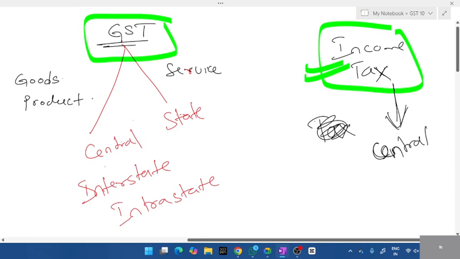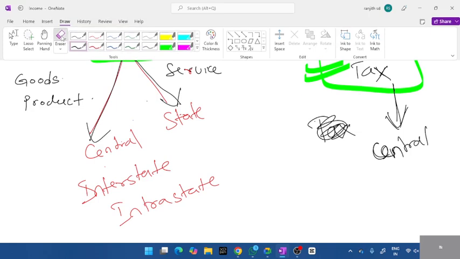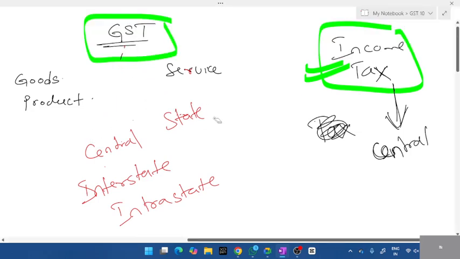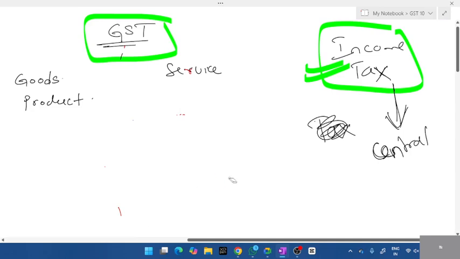But when you run a business of your own, when you give a product or service, then that tax is split into central and state. Tax is nothing but, students, for the development of parks, roads, flyovers, infrastructure. That applies to services and goods.